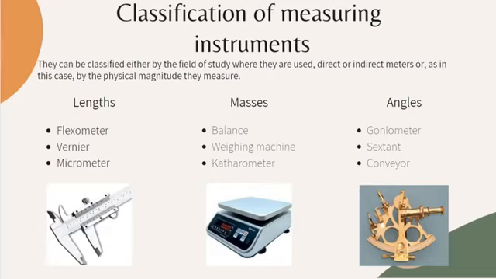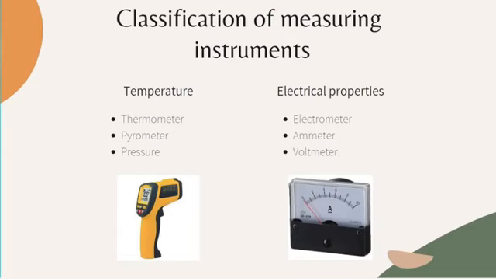Mass: made up of instruments such as balance, weighing machine. Angles: goniometer, sextant, protractor. Temperature: thermometer, pyrometer. Pressure. Electrical properties: electrometer, ammeter, voltmeter.